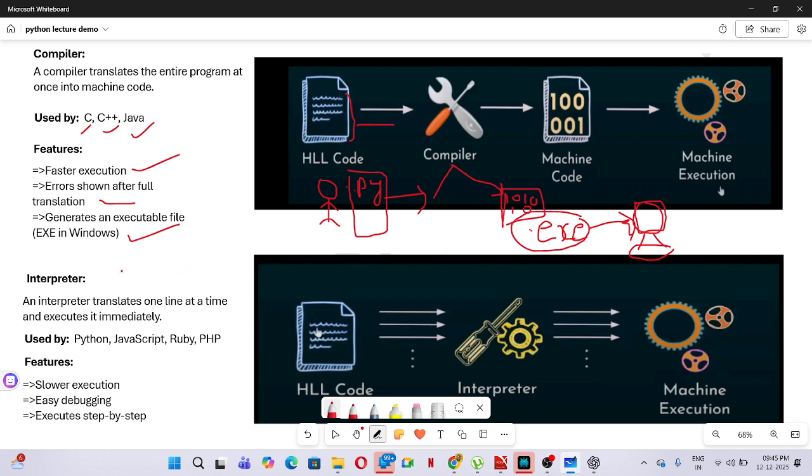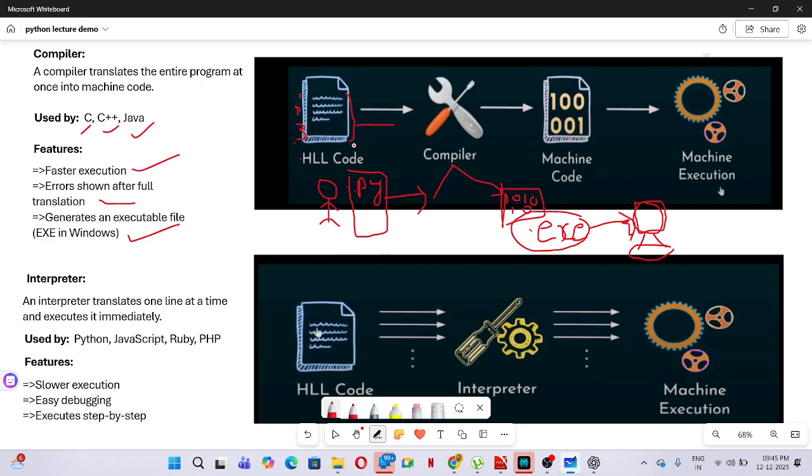And the next one is the interpreter. The interpreter is different from the compiler. It translates one line at a time and executes it immediately. It translates one by one, whereas the compiler takes all lines together. For example, line 1, line 2, line 3, line 4, and so on.